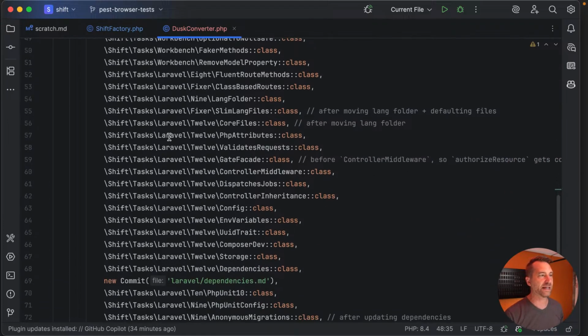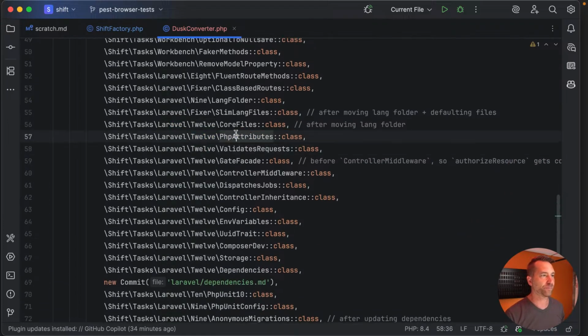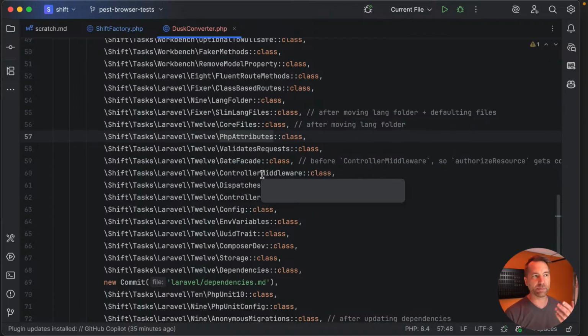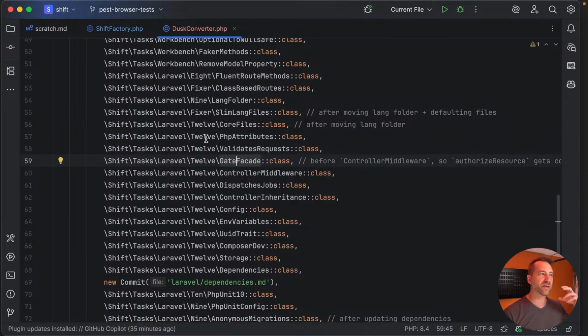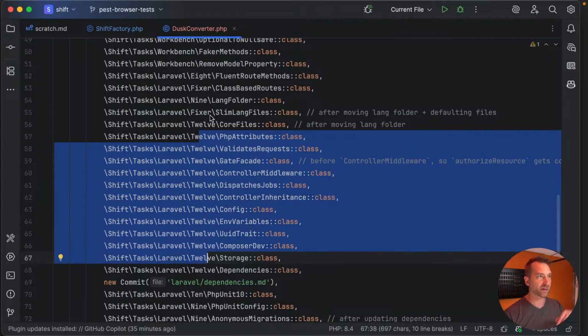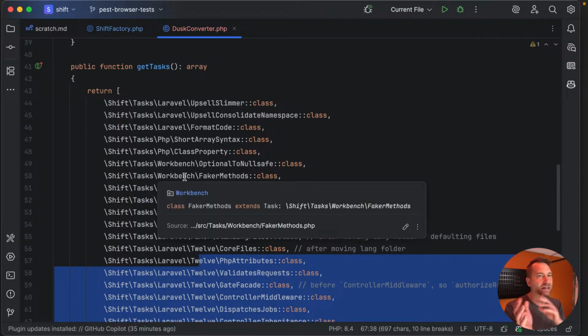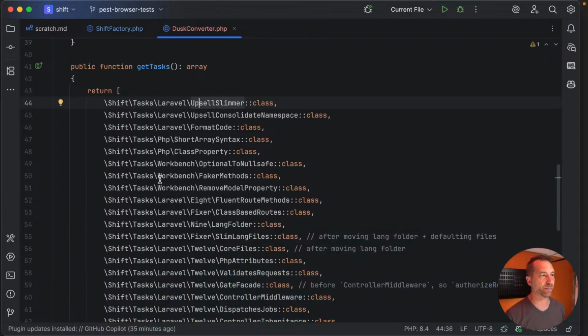And then finally we get down in here. 12 updates some core files, the core files that changed in 12, adopt PHP attributes, adopt the Gate facade, new modern things that are 12 specific. But you can see the point here is that these tasks come from everywhere. They're not only ever 12 specific. I built it this way, and this has proven to be really nice over time, because a lot of shifts might end up using this optional to null safe.